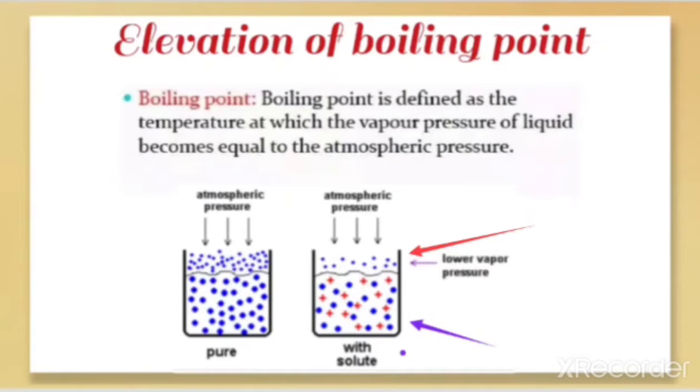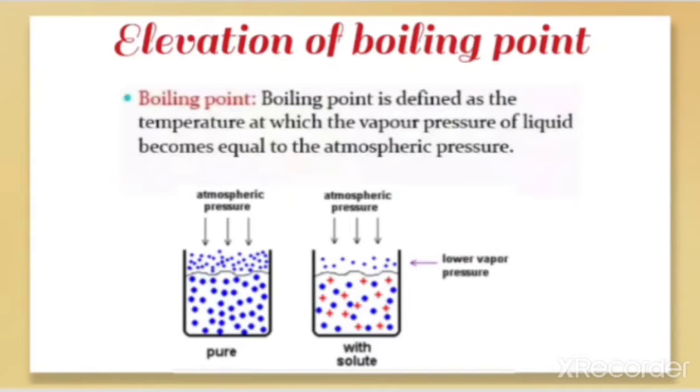At a particular temperature, when you compare the pure solvent with the solvent in the solution form, you can see the vapors are fewer in the case of the solution. So the fewer the vapors formed, the lower the vapor pressure.